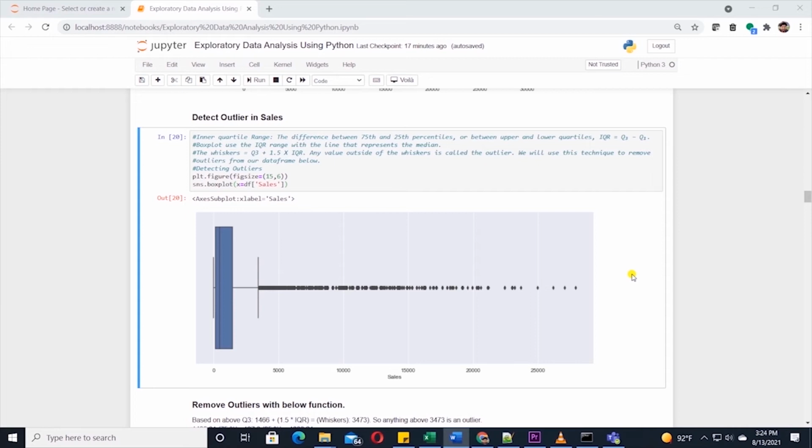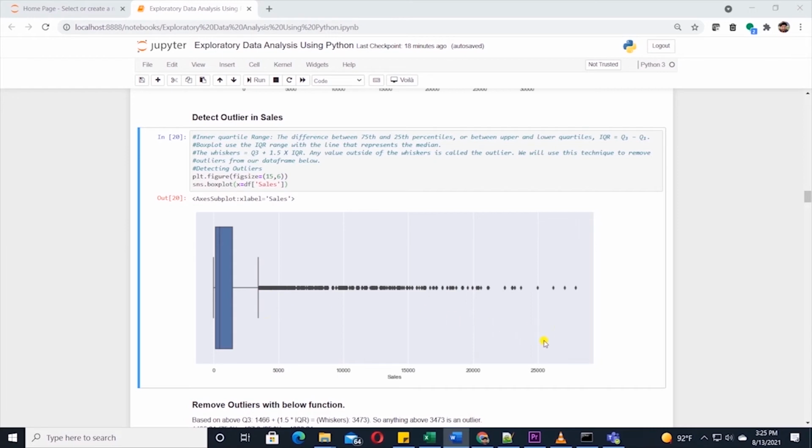Let's go over the box plot first. It uses the 75th percentile and the 25th percentile. These make up the box, with a line in the middle that represents the median. The outer limits are the whiskers, as they're called. They are Q1 minus 1.5 times IQR on the left and Q3 plus 1.5 times IQR on the right. These are the whiskers on the box plot. Any value outside the whiskers is called an outlier. We will use this technique to remove outliers from our data.